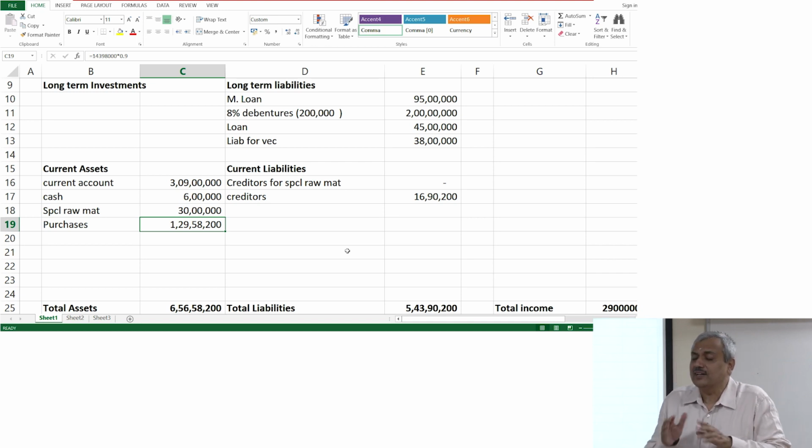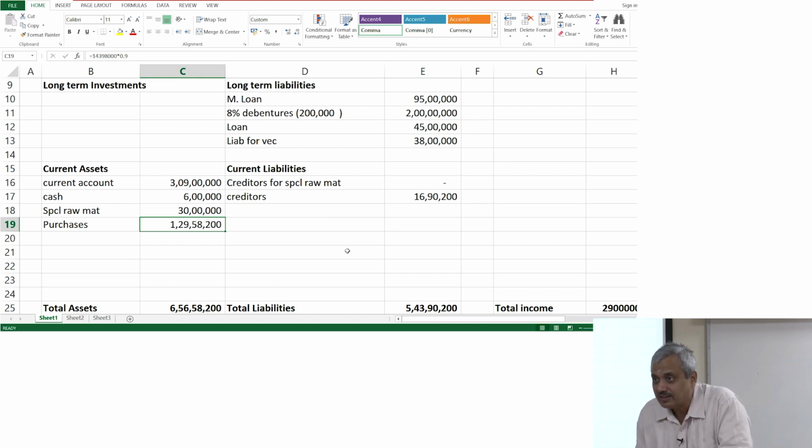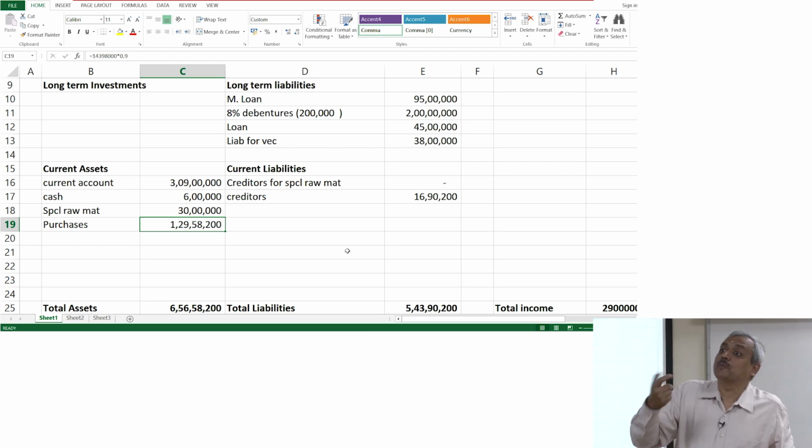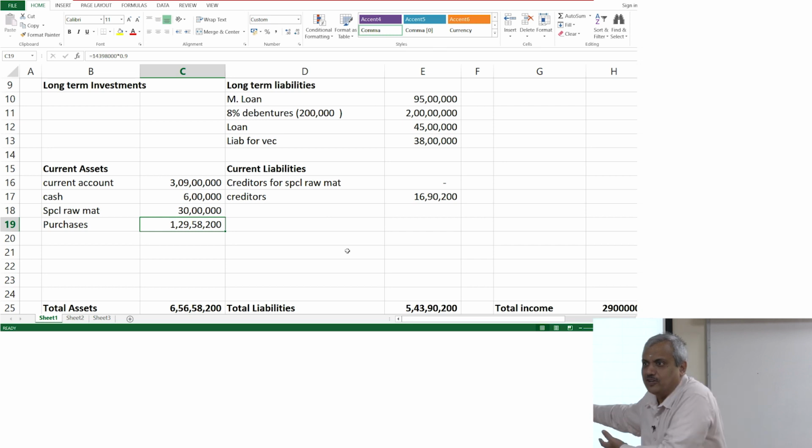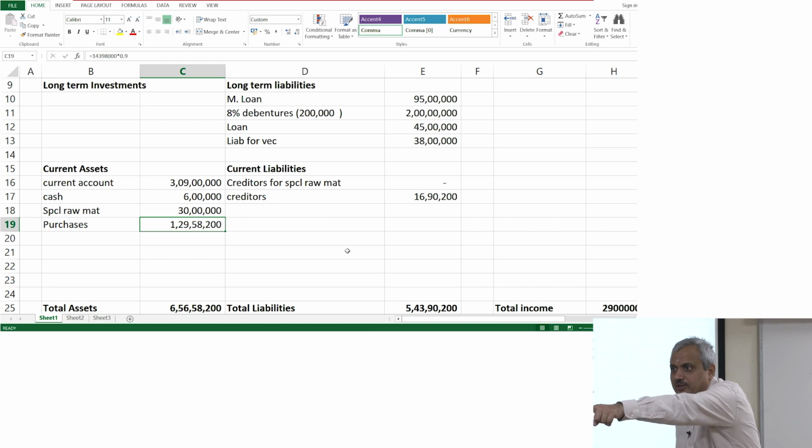In a purchase return, what happens? The good that I have received is defective, does not meet my standard, I may not require it, so I am returning it back. So what is the value I have received? What is the money that I am liable to pay? I am liable to pay only for the value of my purchase. What is the effective value of my purchase? Effective value of my purchase is 90% of the gross value out there.